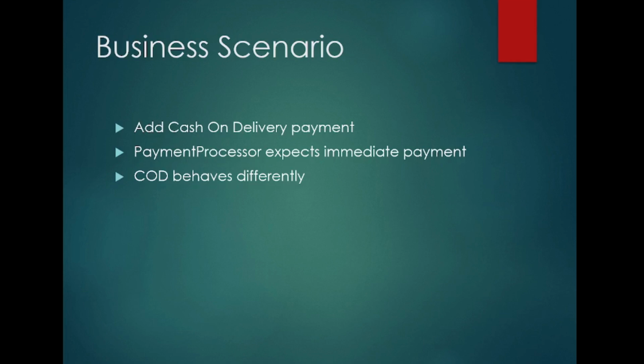Why? Because there is no immediate process. Once the delivery has been done, only then will it be manually collected. So there is no system involvement. In that case, the contract will be broken. If the cash on delivery strategy implements IPaymentStrategy, it will break because there is no involvement of the system. It is a pure manual intervention at the doorstep of the house. So how can we handle COD? Because COD behaves differently from credit card, debit card, wallet or UPI payment.